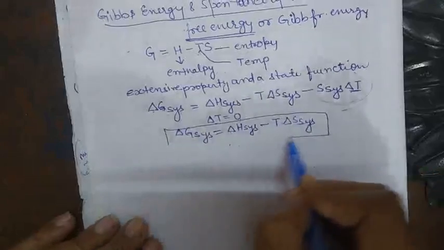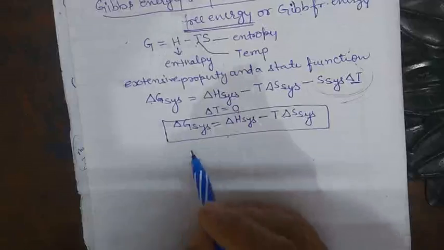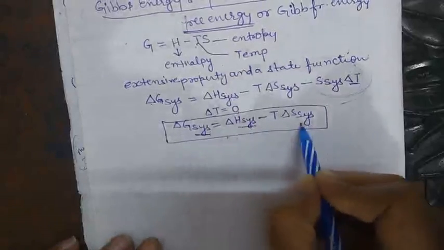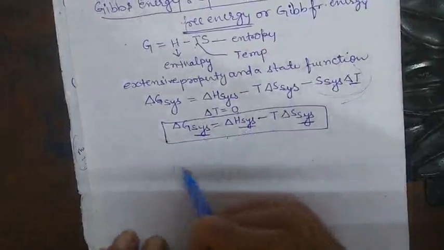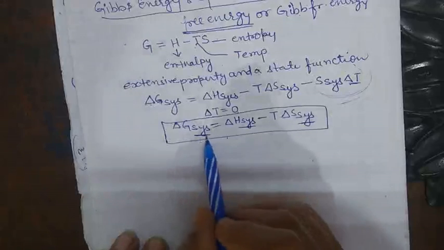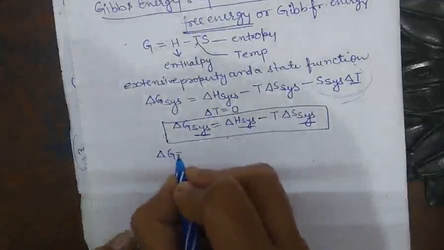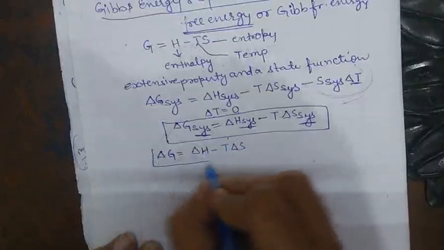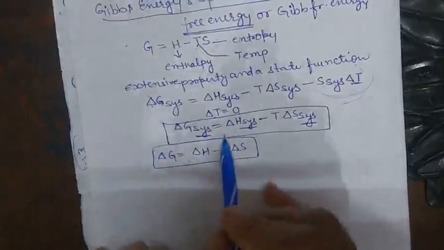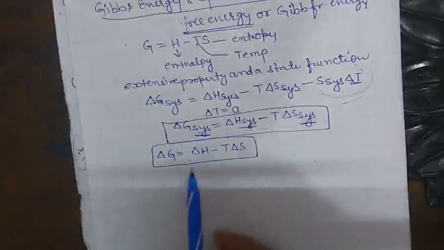So we have such an expression. Usually the subscript SYS stands for the system, and with it the equation can be written as delta G is equal to delta H minus T delta S. Now we remove all the subscripts, that is, the system, and delta G is equal to delta H minus T delta S.